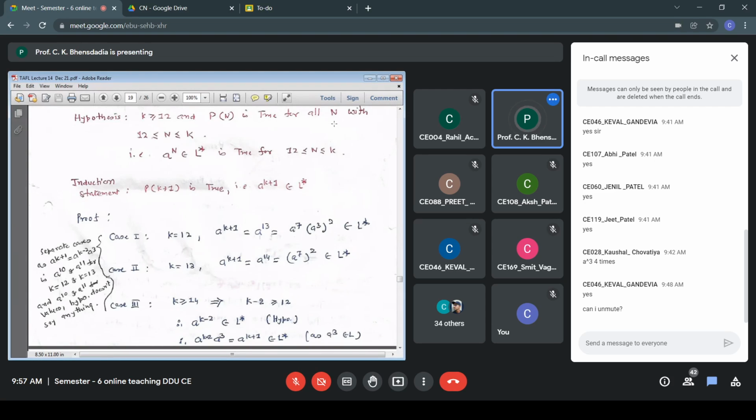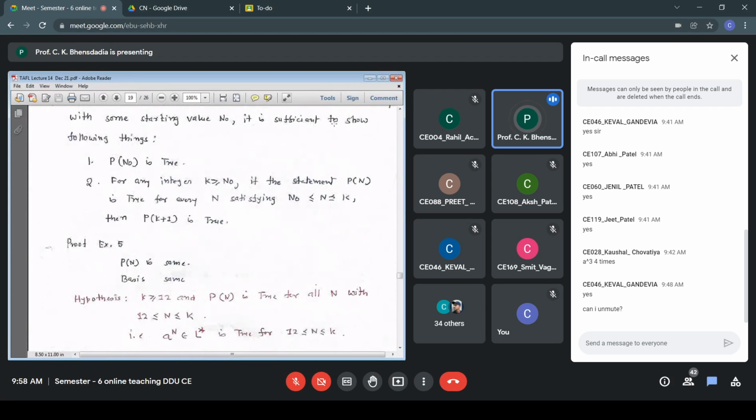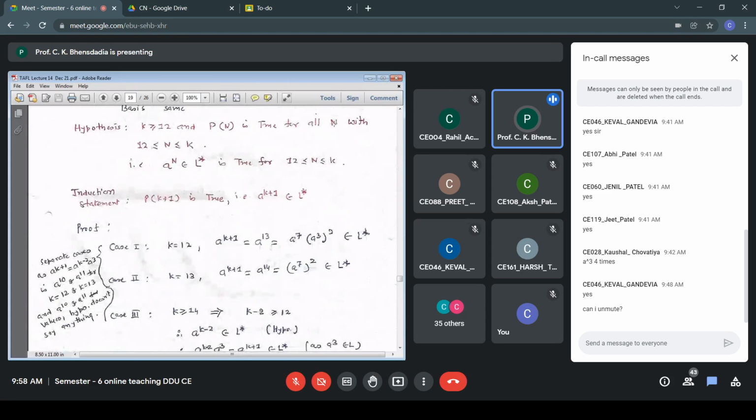A12, A13, A14, etc. belong to L star using hypothesis, up till a to the power k. We don't need to show them individually. So a to the power k minus 2 also belongs to L star.